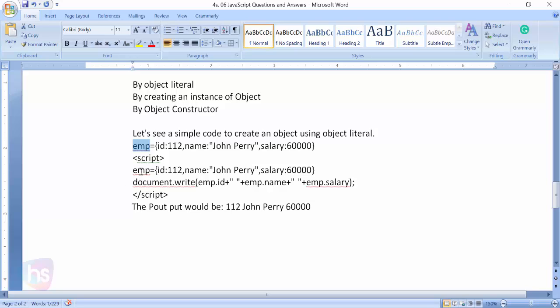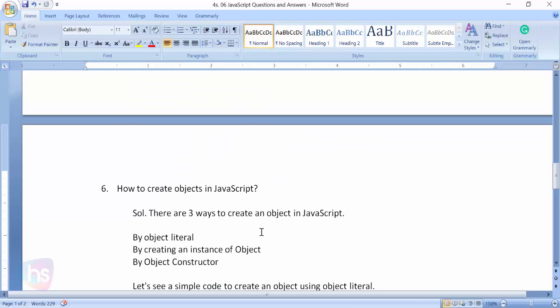And in the script it would be like this, the id and all the things. We'll see the printout. If you have prepared it within the script tag, with emp values for id, name and salary, then document.write with emp.id, concatenation, emp.name and emp.salary, the values will be displayed. This is a simple example to show you the literal. This is the way in JavaScript you can create very simple objects.